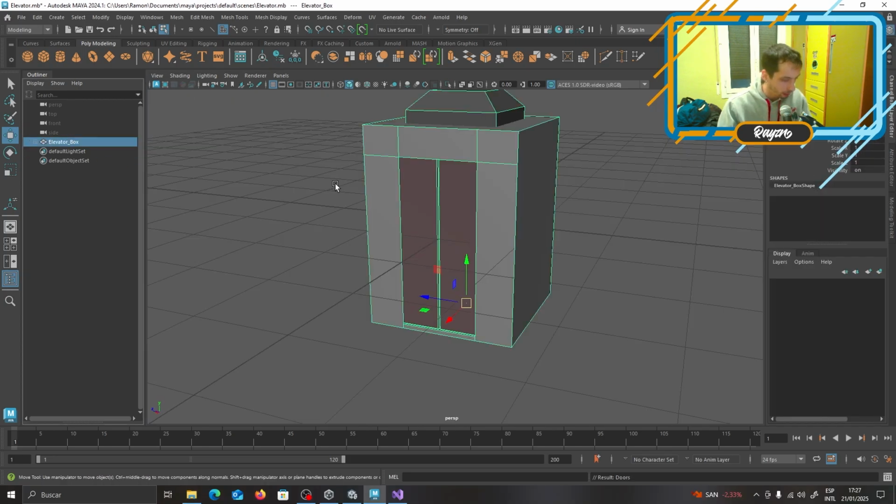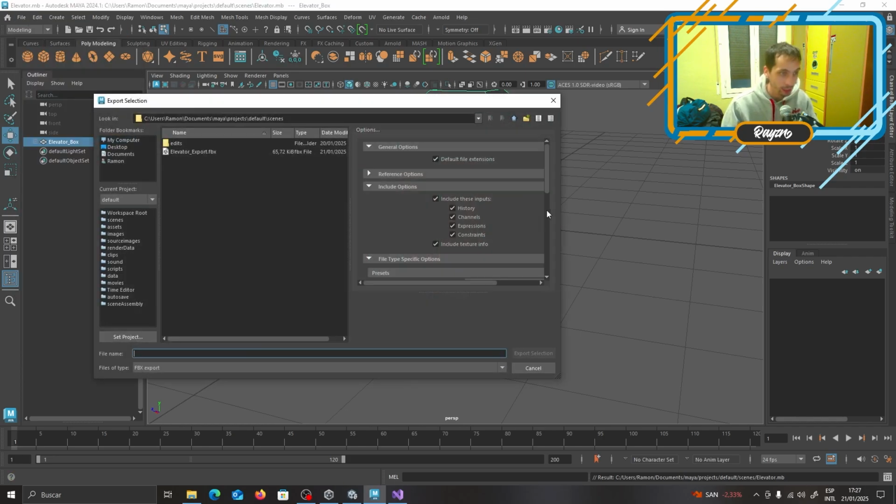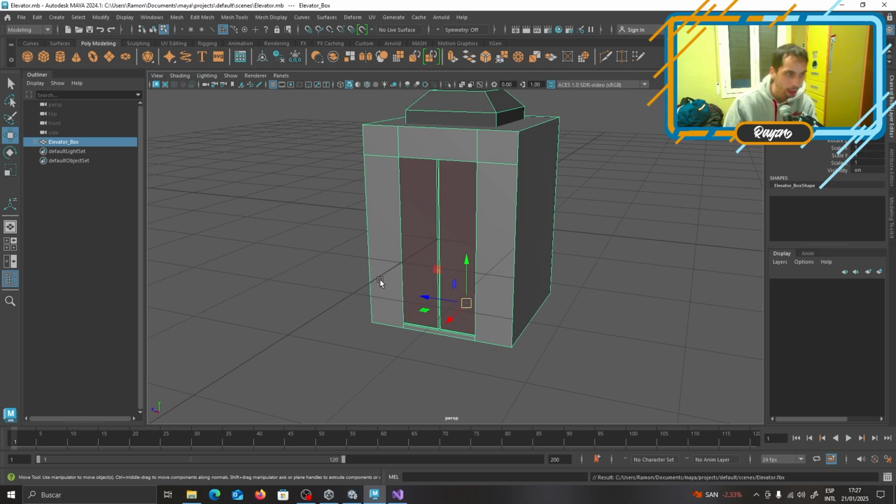The elevator group is doing nothing, so we have this now. File, export selection, elevator. I'm trying to make sure that I'm not exporting the wrong one. Elevator.fbx, okay.